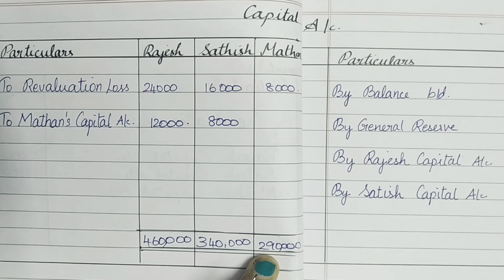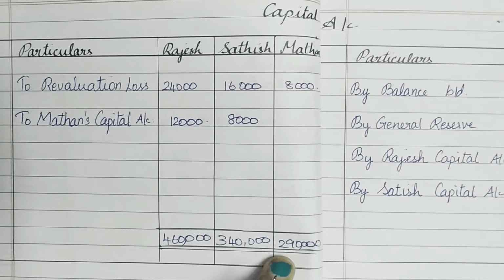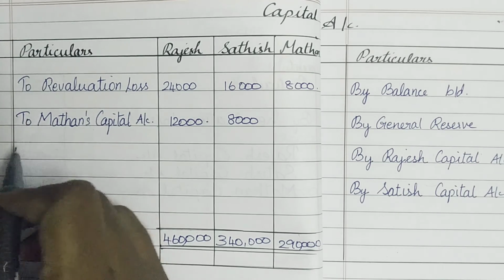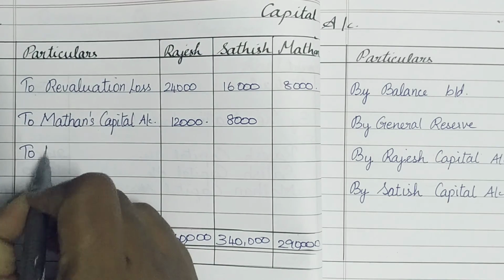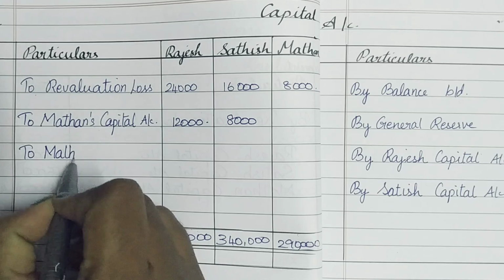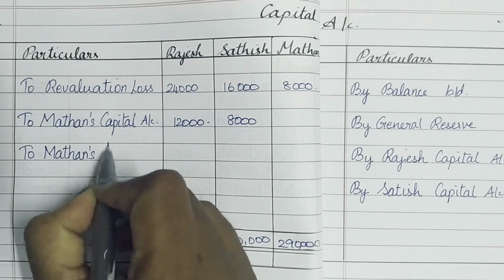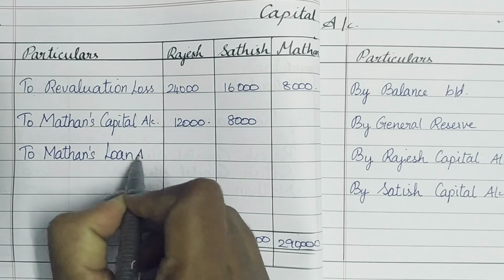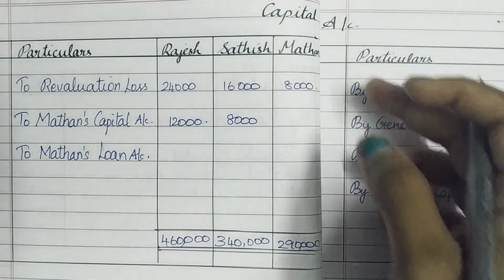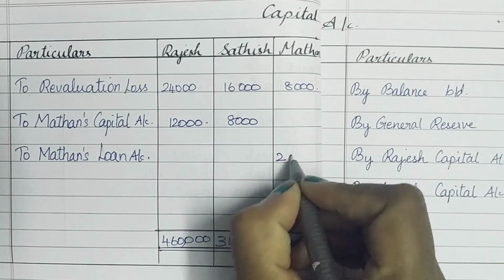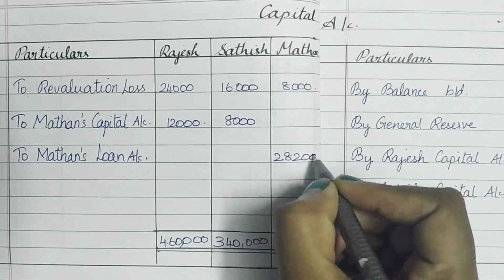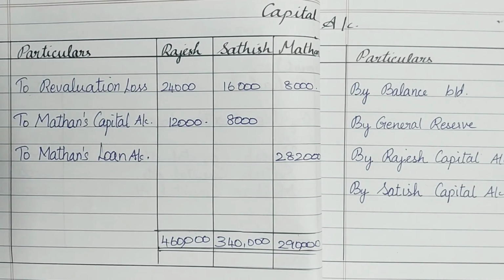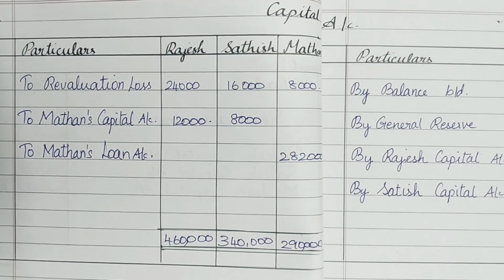Madan's balance is going to be recorded in Madan's loan account because we are not going to pay him immediately. So on the debit side, to Madan's loan account to be recorded. The answer is going to be 2,90,000 minus 8,000, that is 2,82,000. So this is going to be transferred to his loan account. It is not a balance.